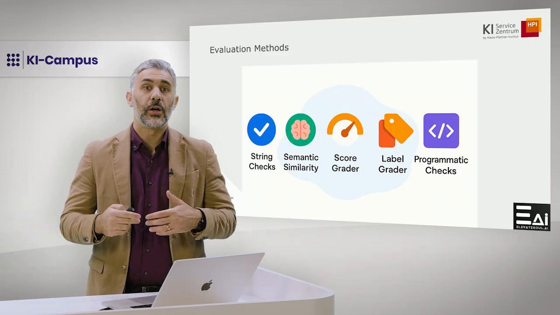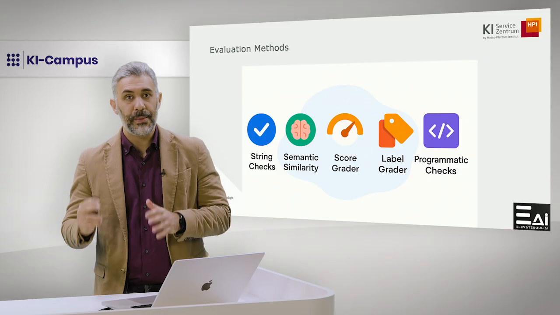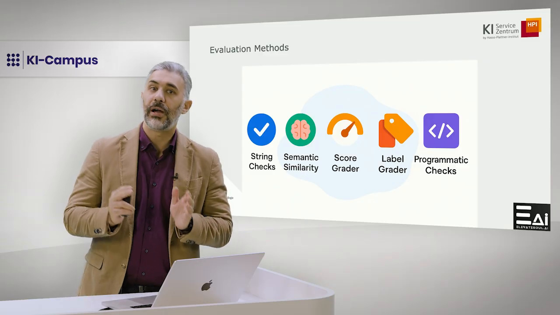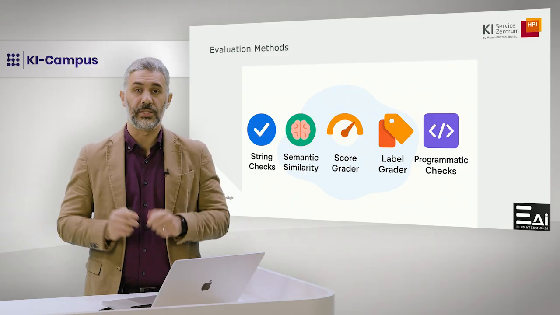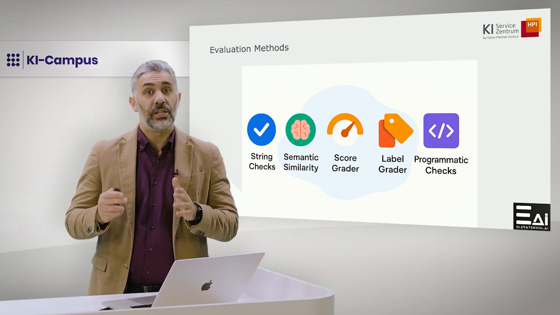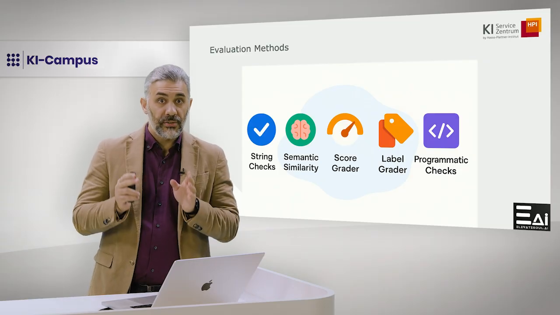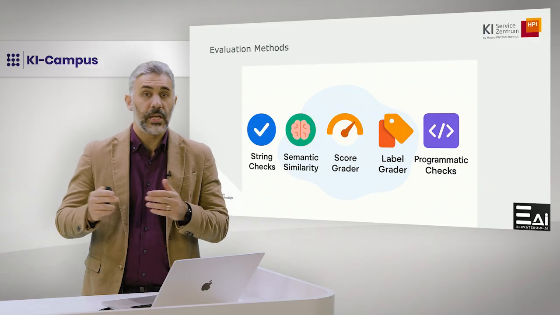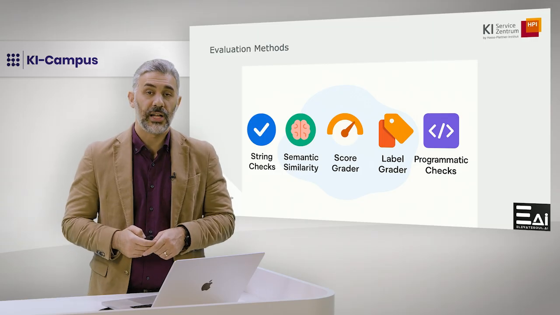The next couple of ones are model as judges. So the first one is a score grader. A separate LLM assigns a numeric score, like 1 to 10, based on criteria like helpfulness or clarity, useful for subjective qualities. The next model as judge is called label grader. Instead of a score, the model picks a category like correct, incorrect, too verbose, unsafe. Great for classification-style judgments.